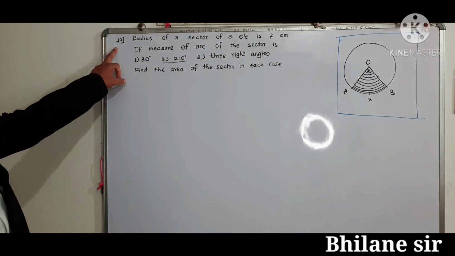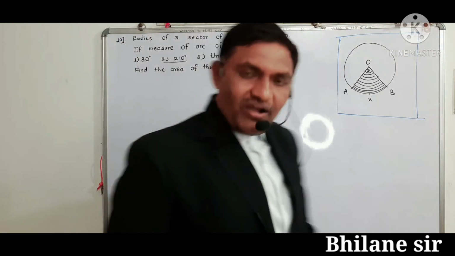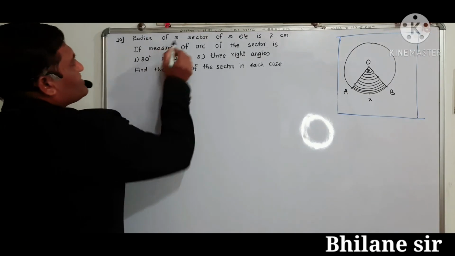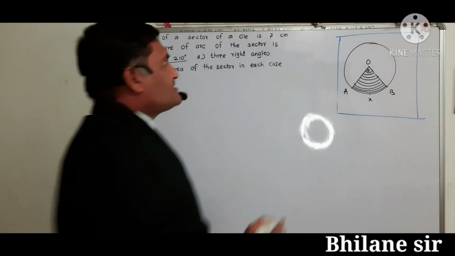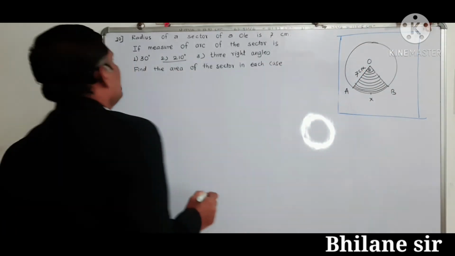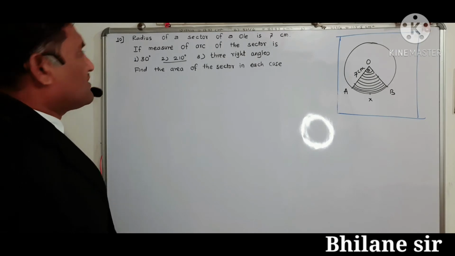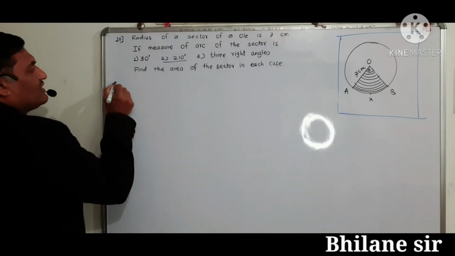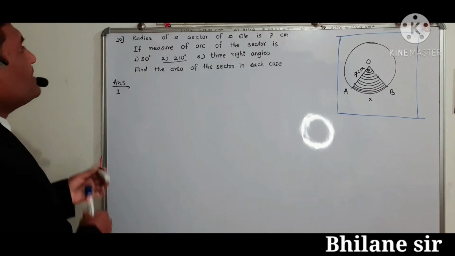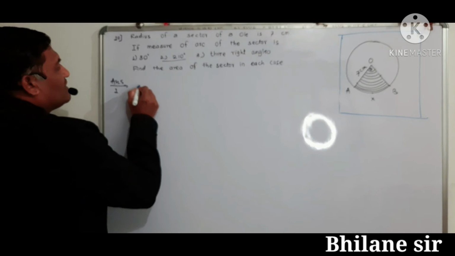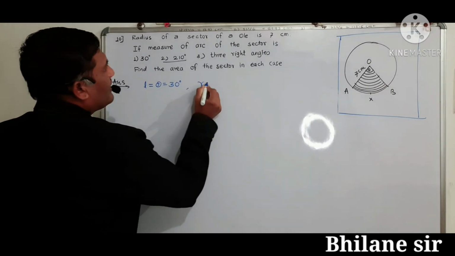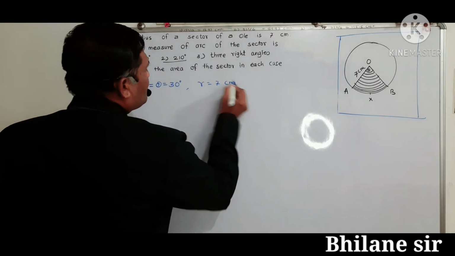एग्जाम्पल नंबर 10 का स्टडी करेंगे। बहुत इजी है। Radius of a sector of a circle is 7 centimeter. If measure of arc of the sector, that is theta. Answer for first question. Given here, theta is equal to 30 degree and r is equal to 7 centimeter.